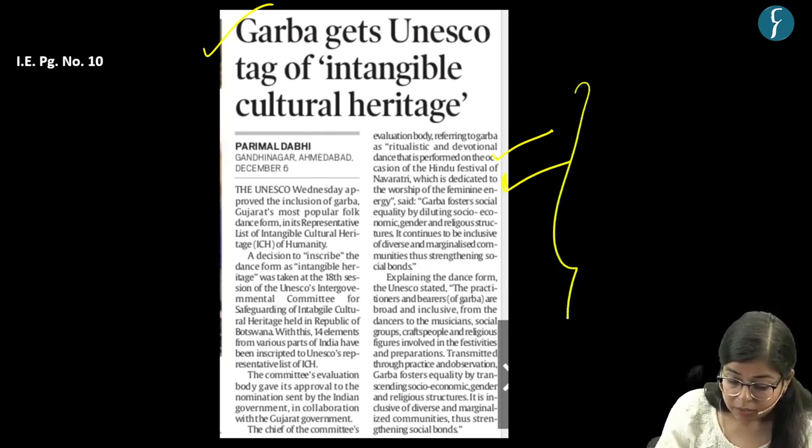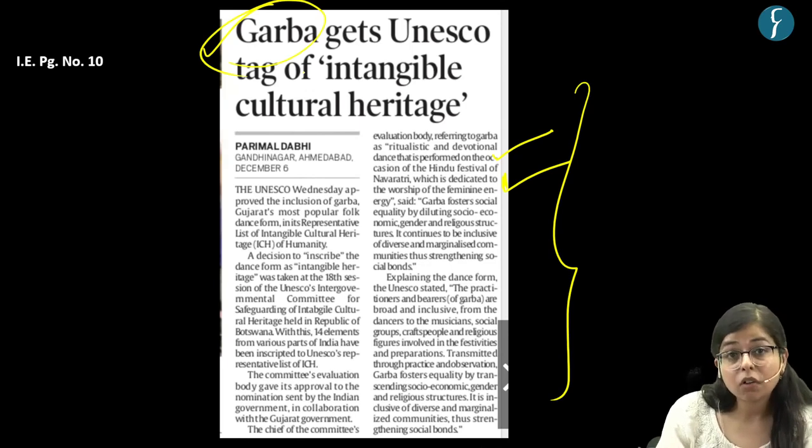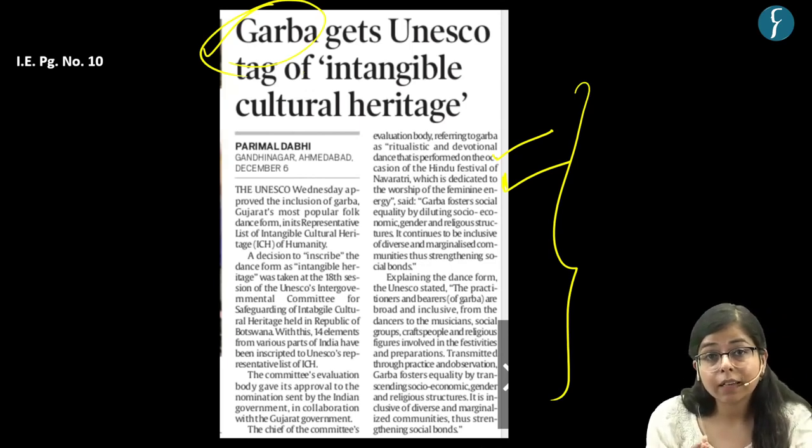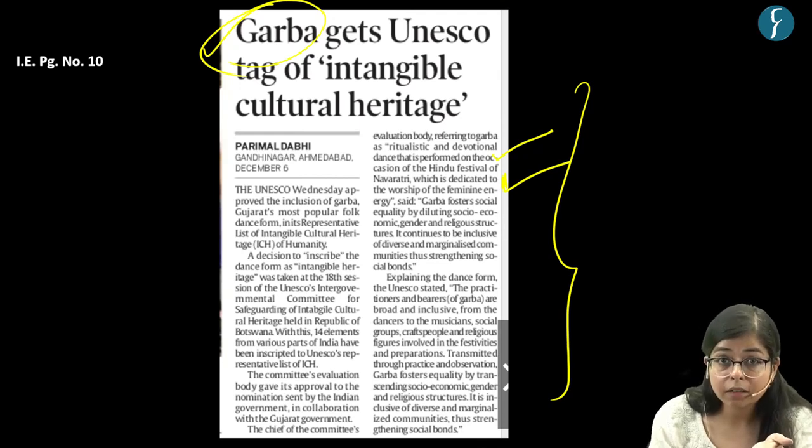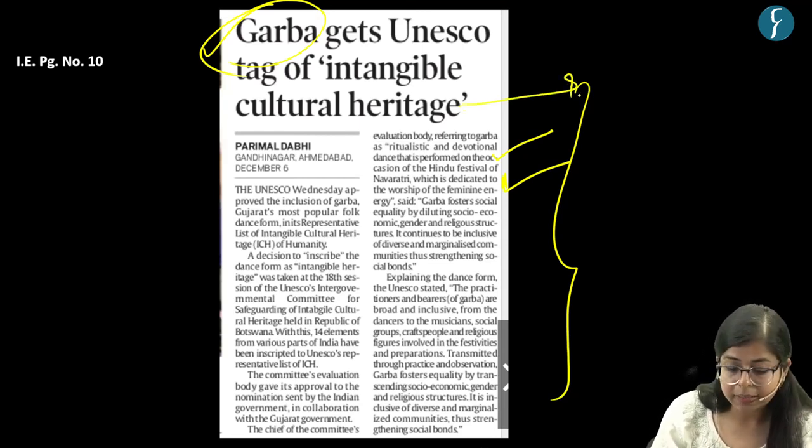And this dance form Garba breaks all the social boundaries. That is, this dance form is inclusive of gender, of social caste, even of religion, and this is an intangible cultural heritage, right?